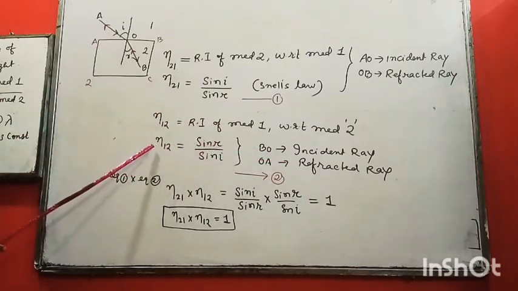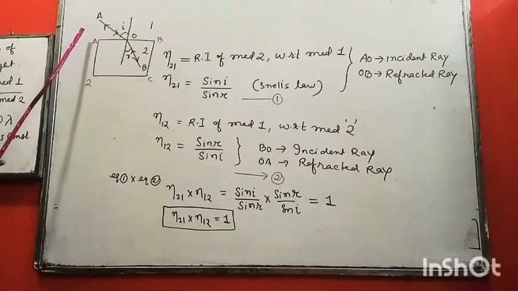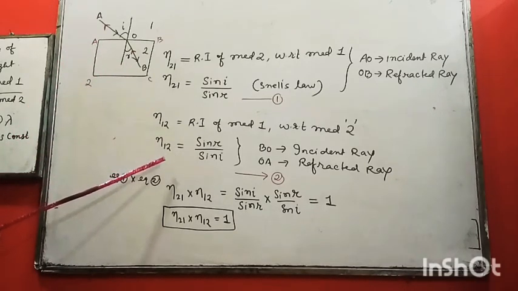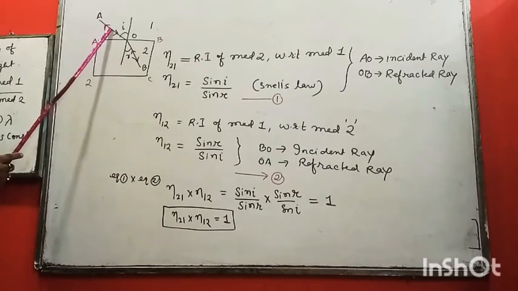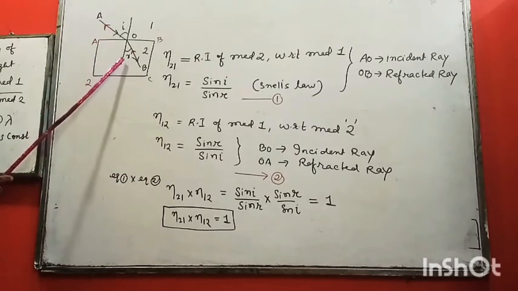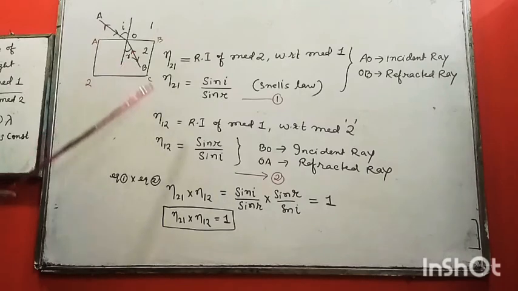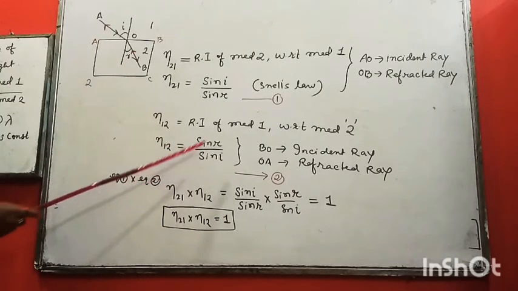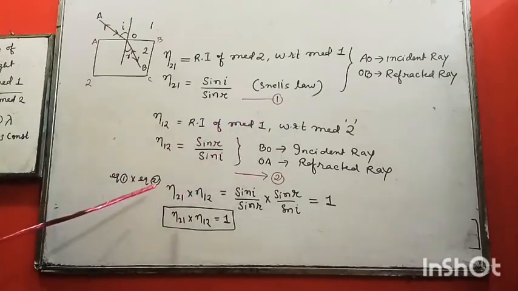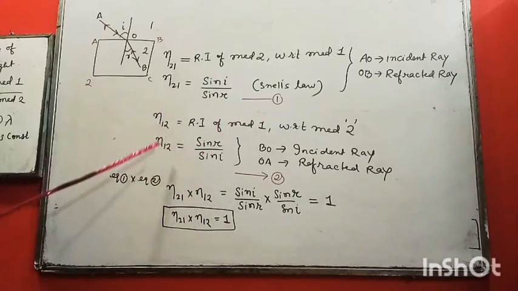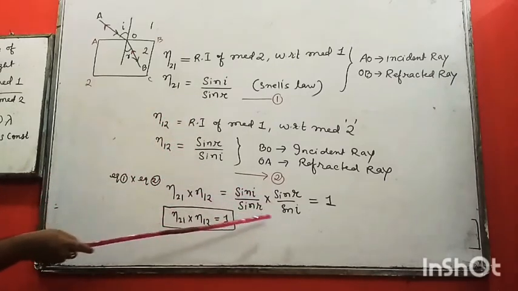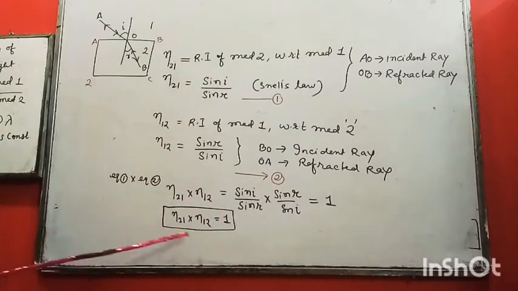Okay, then in this case what? Bending takes place in 1, light is coming from 2. So n1 2, obviously it's sin r by sin i now, because the incident angle is what? r. It will be sin r by sin i. Isn't it? Now if you multiply these two equations, so what you get? n2 1 and n1 2, sin i by sin r and sin r by sin i. Cancel, you are getting 1.